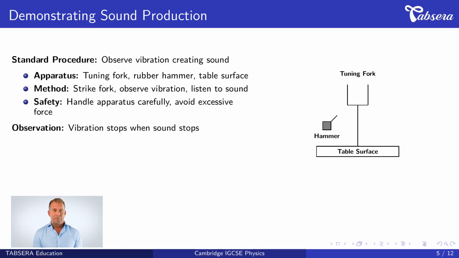Now we examine the experimental method. This follows Cambridge IGCSE standards. The apparatus needed includes a tuning fork made of metal, a rubber hammer for striking, and a table surface for support. The method consists of these steps. First, strike the tuning fork gently with the rubber hammer. Second, observe the vibration of the prongs carefully. Third, listen to the sound produced. Fourth, notice when vibration stops, sound stops too.